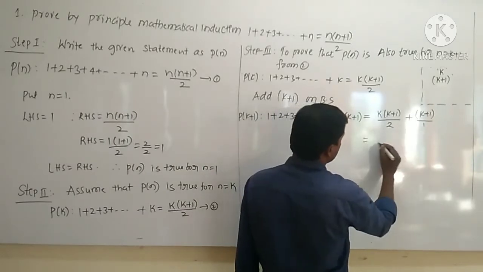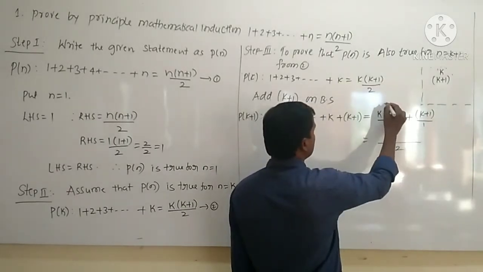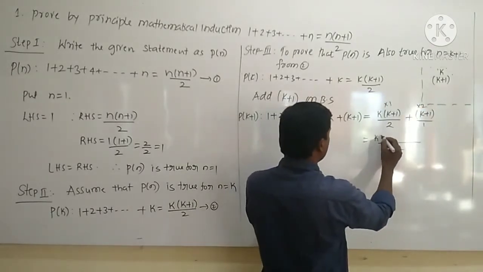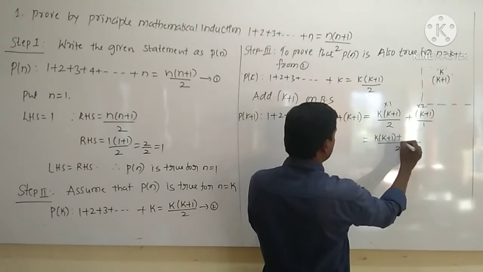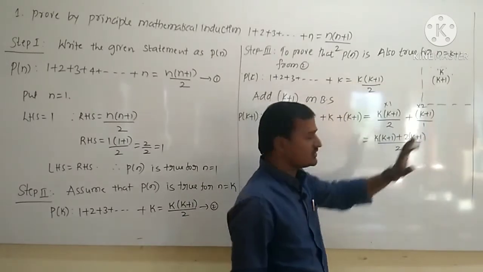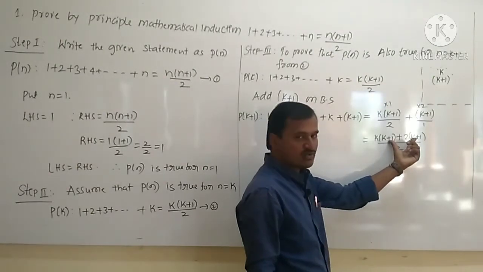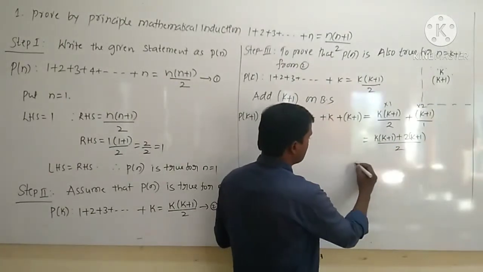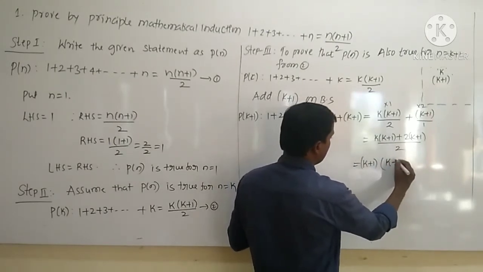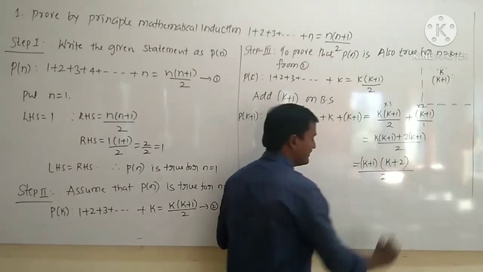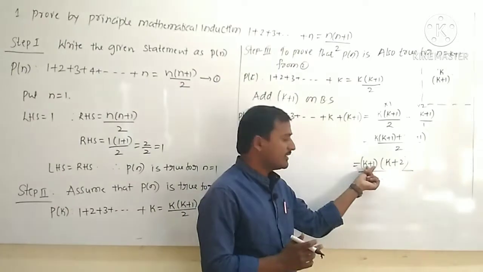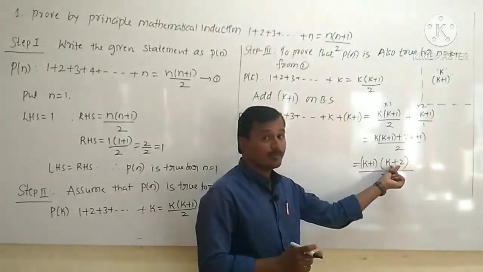Here what is the LCM? Simplify this one. Here you should multiply 1, here you should multiply 2. So therefore it becomes k into k plus 1 plus 2 into what? K plus 1. 2 into k plus 1. So here k plus 1 is common. Take k plus 1 outside. So k plus 1. Then what is the remaining here? K plus 2 divided by 2. Okay. So now here you got k plus 1 and here you got k plus 2.